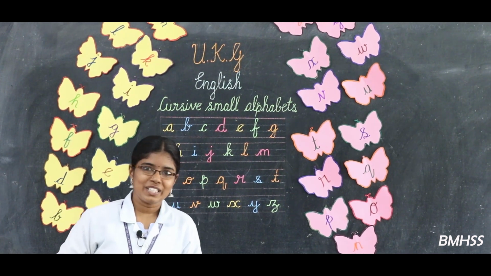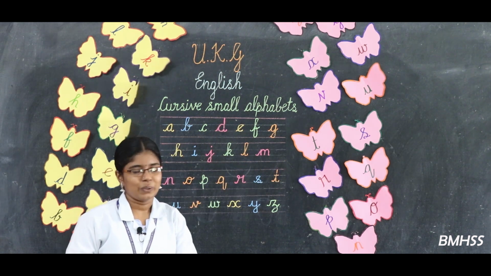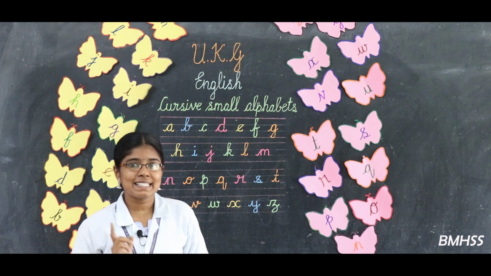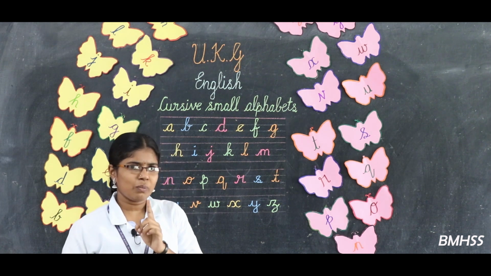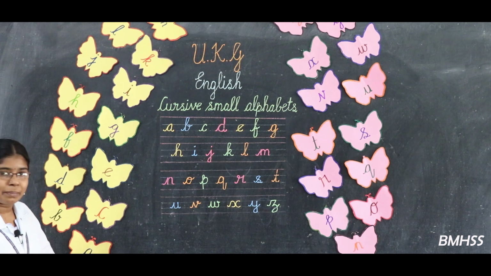Okay, dears, today we have learned cursive small alphabets, isn't it? Okay, you all practice it in your home. Shall we recall once, dears? Yeah, look at the board. A, repeat after me.